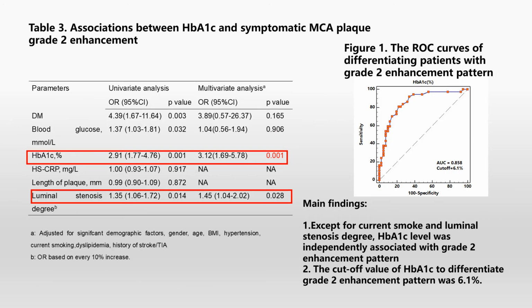Table 3 shows the association between HbA1c and symptomatic MCA plaque grade 2 enhancement. After adjustment for the significant demographic factors, HbA1c level was independently associated with the grade 2 enhancement pattern. And Figure 1 shows the ROC curves to differentiate patients with grade 2 enhancement pattern. The cutoff value of HbA1c to differentiate grade 2 enhancement pattern was 60.1.